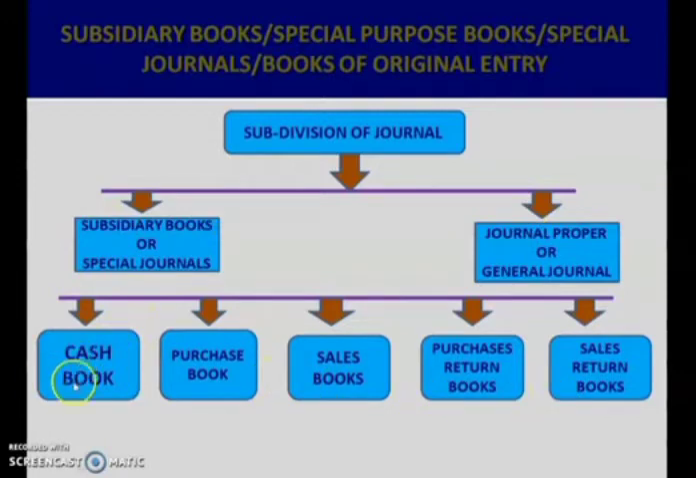In subsidiary books, again we classified into 5 different categories. The first one is cash book, second one purchase book, third one is sales book, then we have purchase returns book, and next is the sales returns book. Out of this 5 classification, we have already studied the cash book in our previous chapter. Today we will discuss the purchase book and sales book. So let us start our session with purchase book.